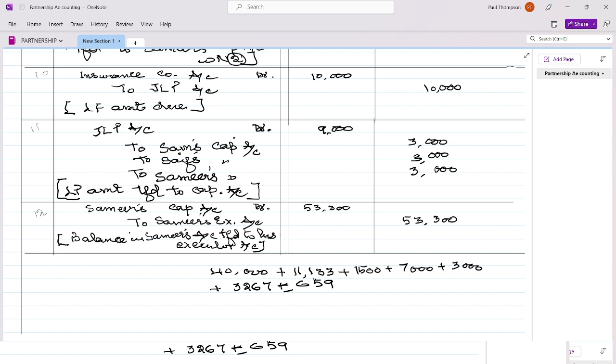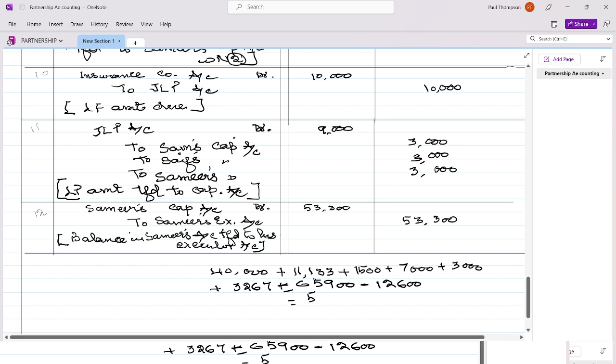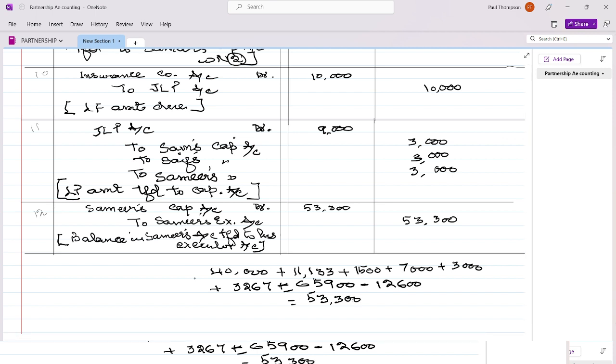There is an advertisement suspense account debit of 12,600. So the balance comes to 53,300, which is transferred to the executor account. This also you can make the working note number 3 if you want. So we can add it here as working note number 3, or simply you can transfer this amount.